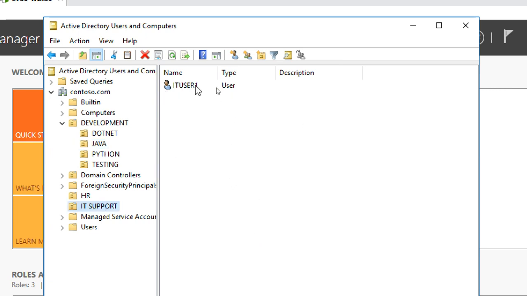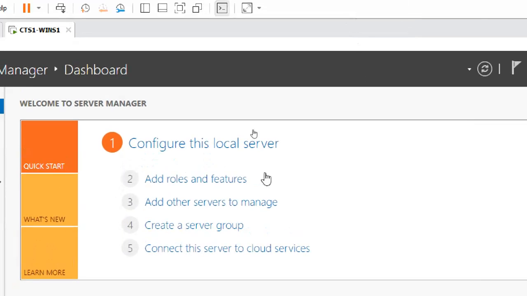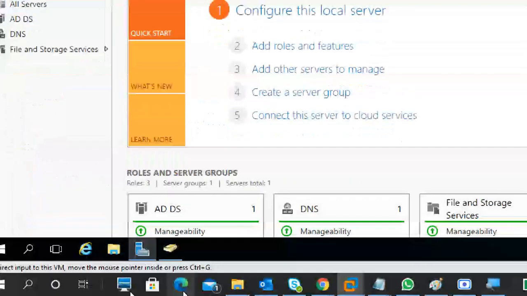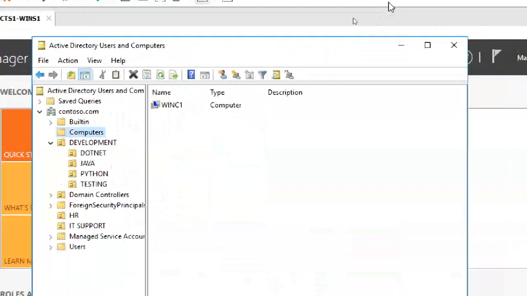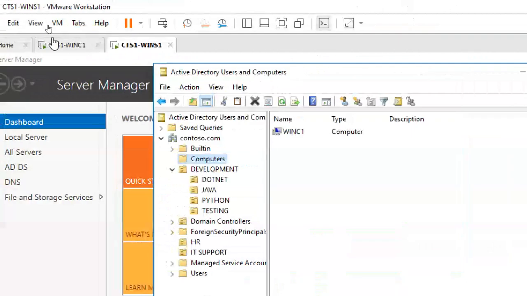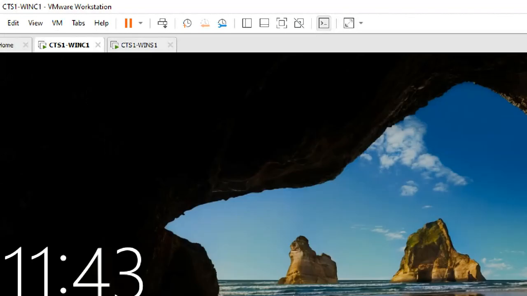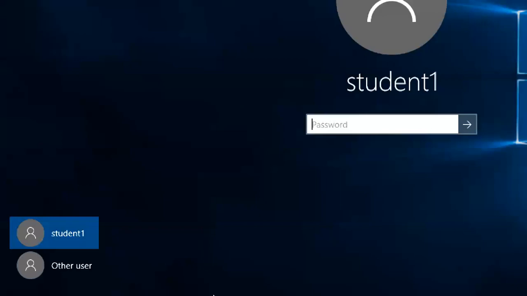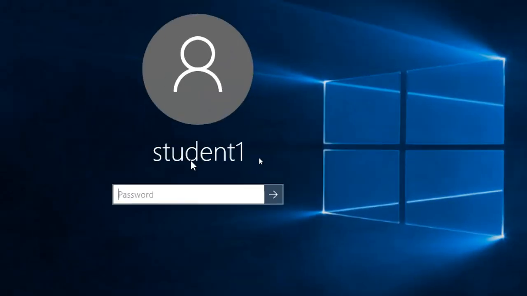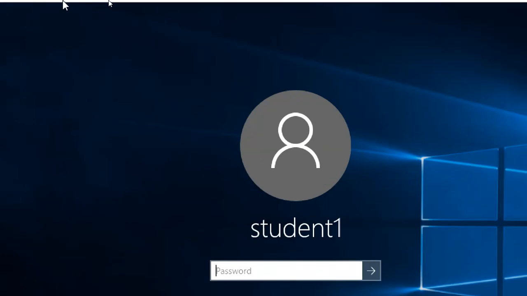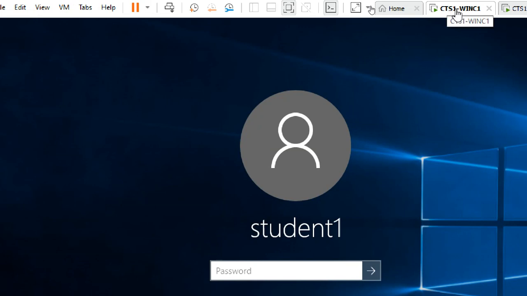And I have users, and I have IT user one also there. So now I have to go to the client. One second, I added a client yesterday. The client name is WinC1, but yesterday it took a lot of time to restart. So finally it has restarted. So I am in the client. Can you see Student one? This is my client PC, WinC1.